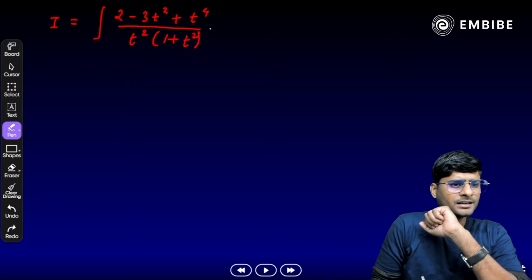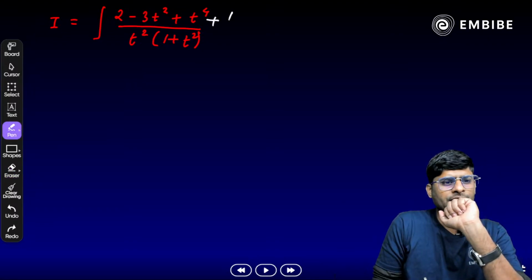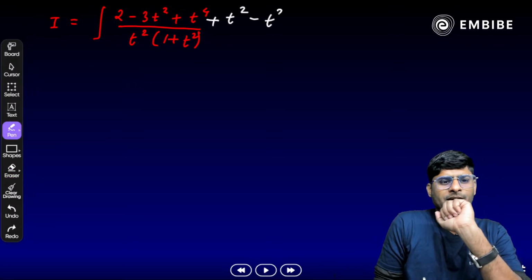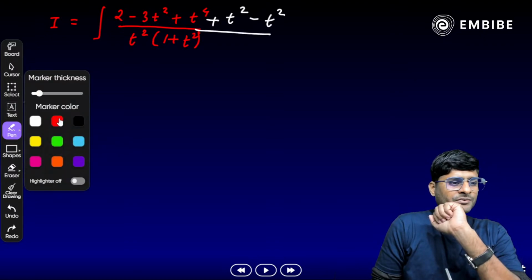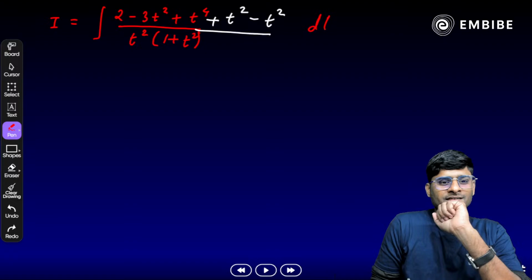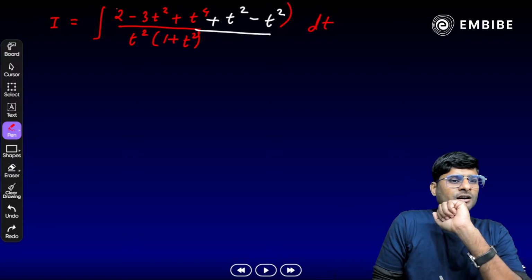What do we do? In the numerator, we add t square and subtract t square. Correct? Exactly, t square we have to add and subtract. Now simplify.